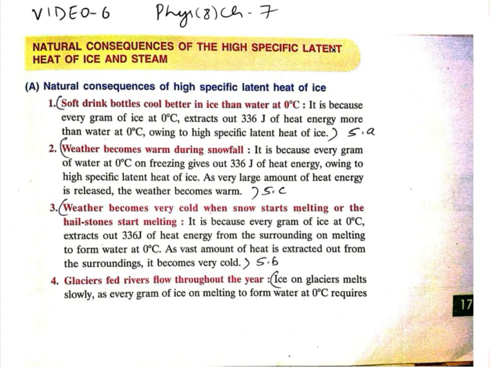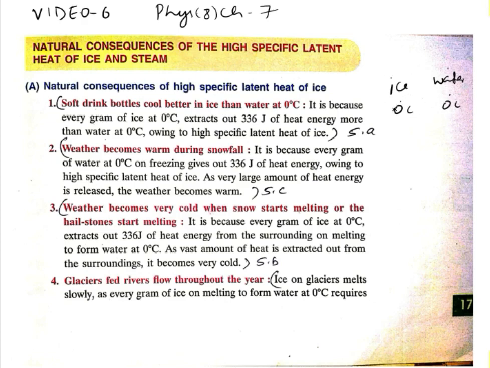Why? Because every gram of ice at 0 degrees Celsius extracts 336 joule of heat energy more than water at 0 degrees Celsius. Both temperatures are the same: ice is at 0 degrees Celsius and water is also at 0 degrees Celsius.